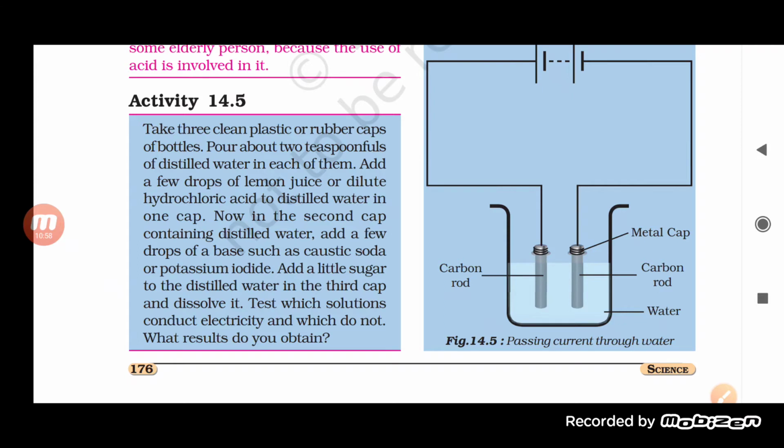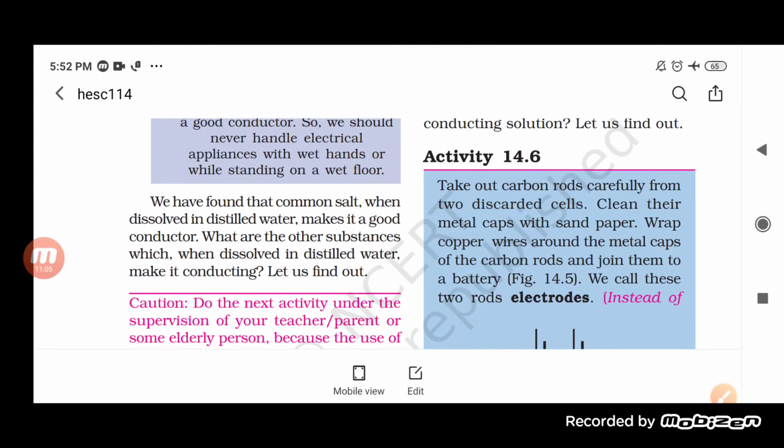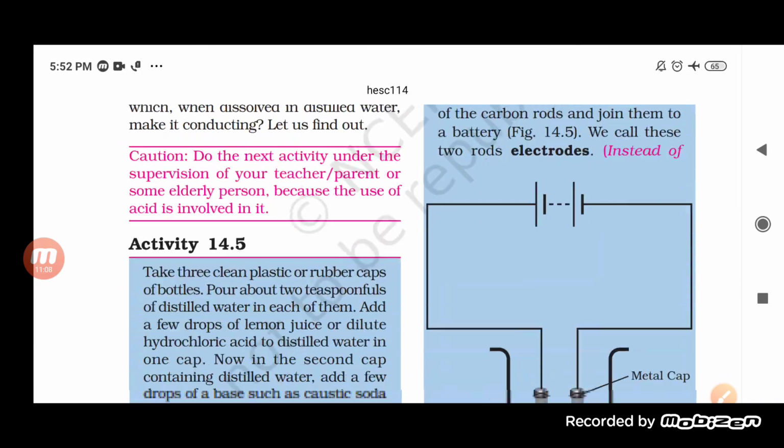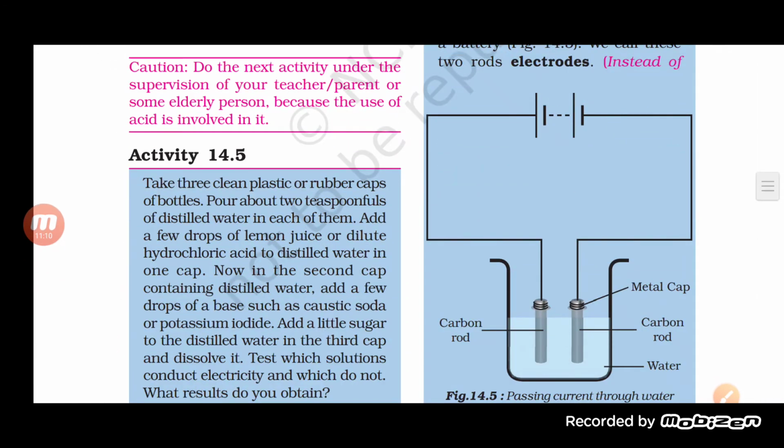So in this one, students, we will take three clean plastic or rubber caps of bottles. Pour about two teaspoonfuls of distilled water in each of them, and then we will add a few drops of lemon juice or dilute hydrochloric acid to the distilled water in one cap.